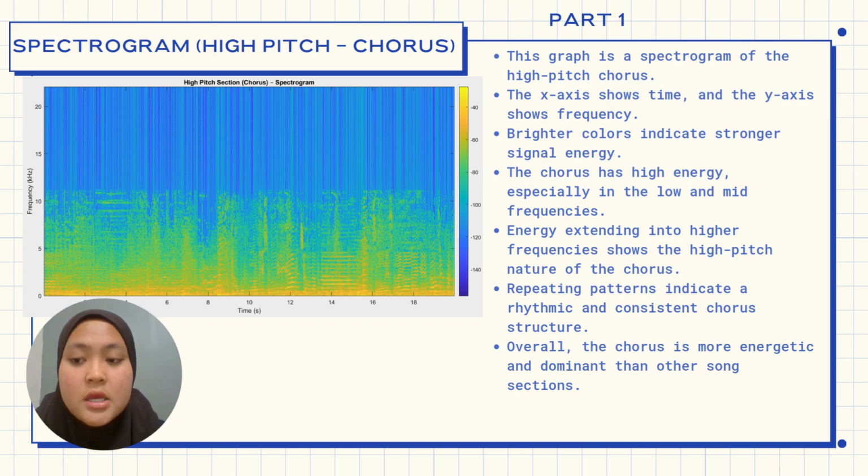From this figure, it is evident that the chorus contains strong and sustained energy across a wide frequency area. Significant energy concentration appears in the low to mid frequency region below approximately 6 kHz, which corresponds to dominant musical components such as vocals and instrument accompaniment. In addition, noticeable energy is present in the higher frequency region, reflecting the high pitch characteristic of the chorus.